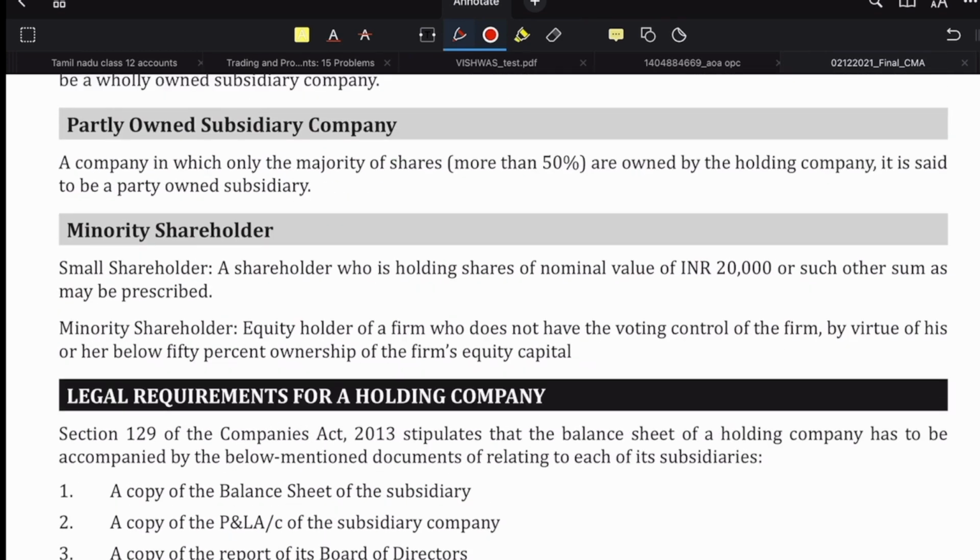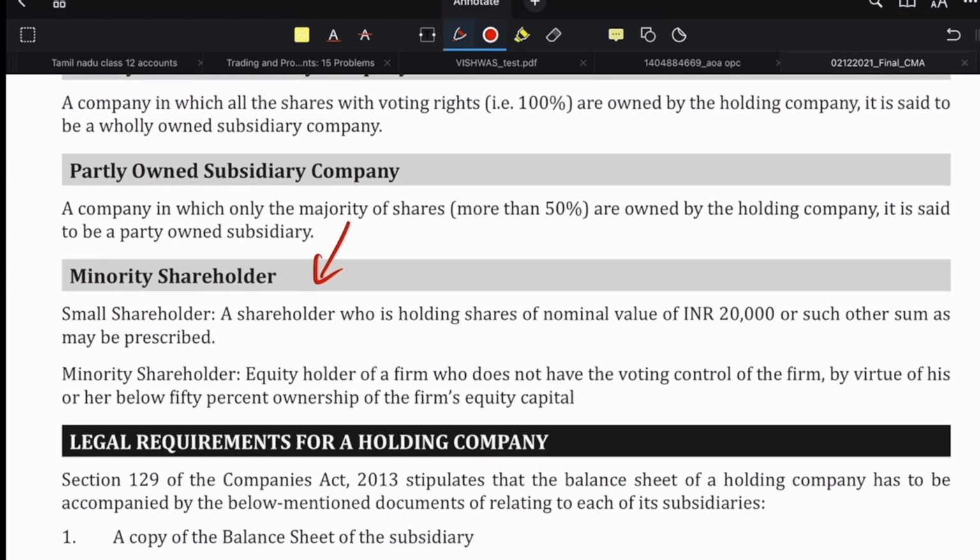The most important definition for us here is minority shareholder. Who are these minority shareholders? A shareholder who is holding shares of nominal value of rupees 20,000 or such other sum as may be prescribed is known as small shareholder. Okay. Then what about the minority? Equity holder of a firm who does not have the voting control of the firm by virtue of his or her below 50% ownership of the firm's equity capital.